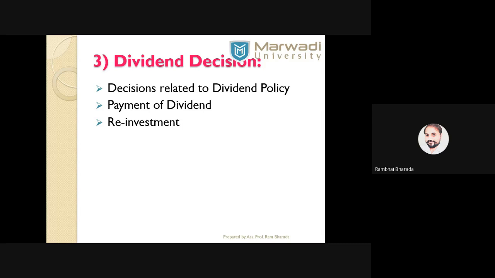And if the company does not declare the dividend, then that profit must be reinvested in the business. That is called retained earnings. So dividend decisions mean how the company pays the dividend, in which form, which policy the company has adopted for dividend distribution, and if there is no dividend, then how the company goes for reinvestment. So this is all about the three different decisions of financial management.